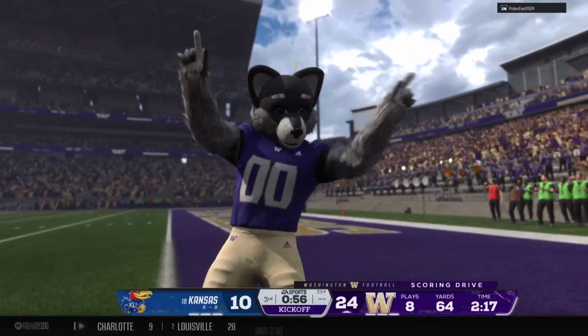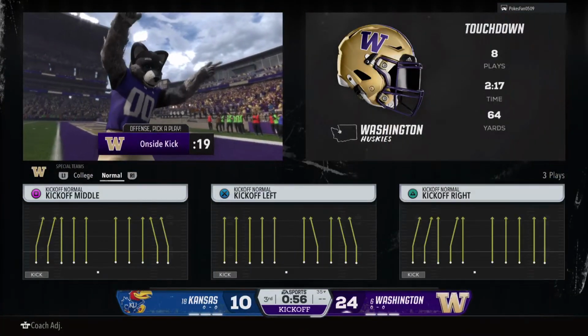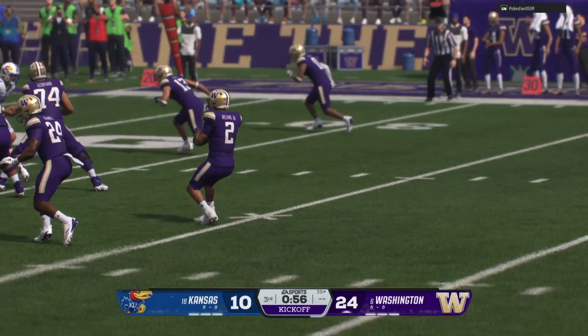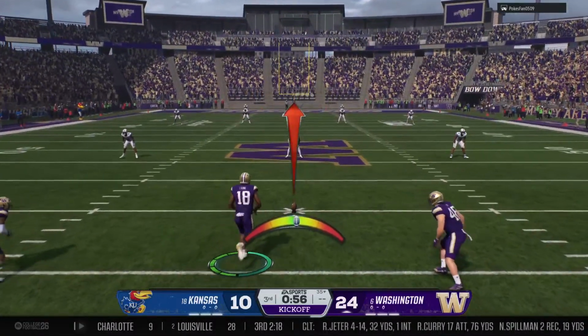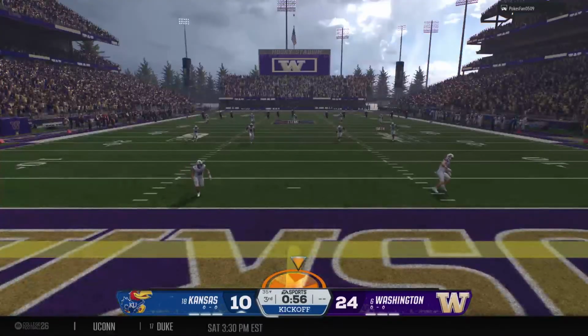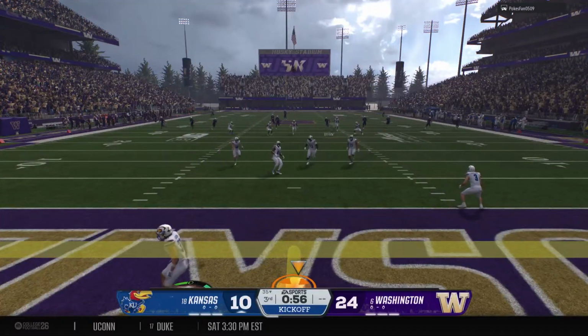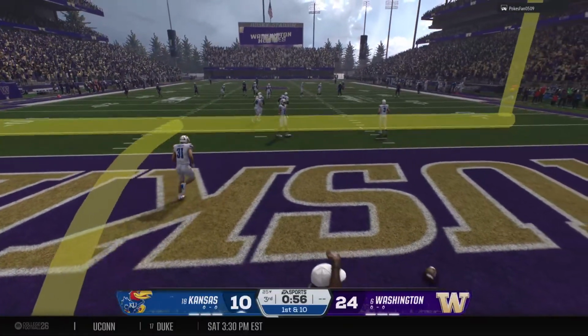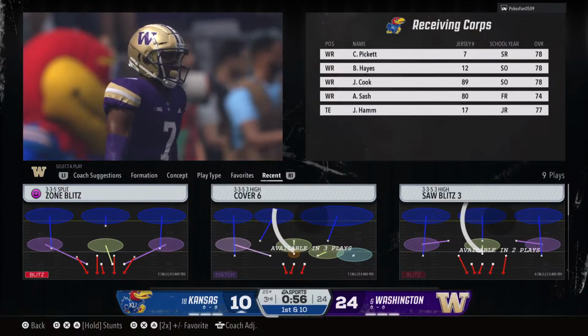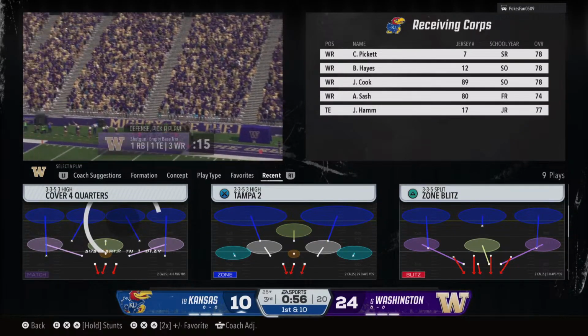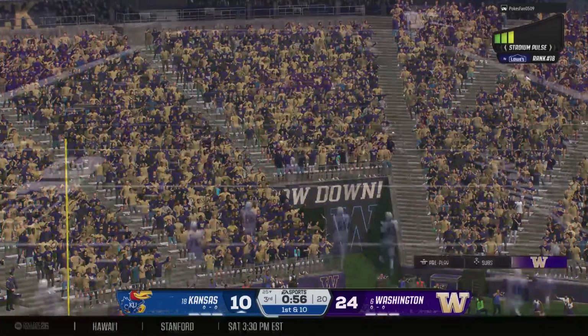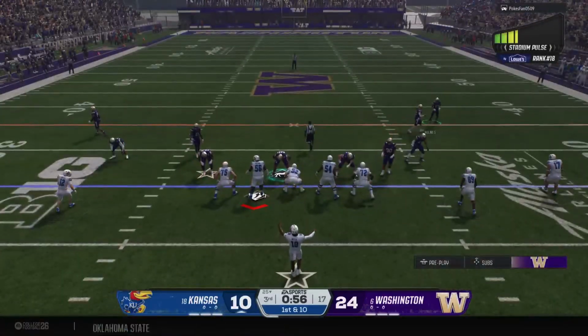With the extra point, the lead is 14. Got momentum after scoring that touchdown. Now the kickoff team out there to kick it away. The kickoff, a little too hot to handle, goes through the end zone for a touchback. And the first play of the drive now from the 25.